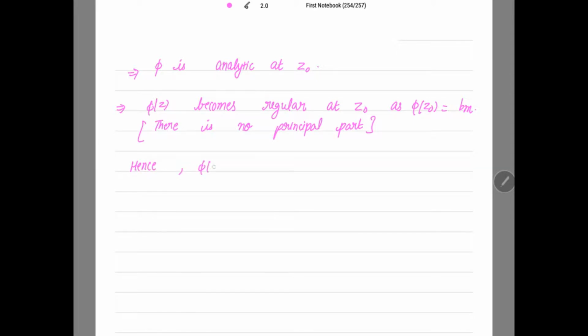Hence, phi(z) has a removable singularity at z0, right?